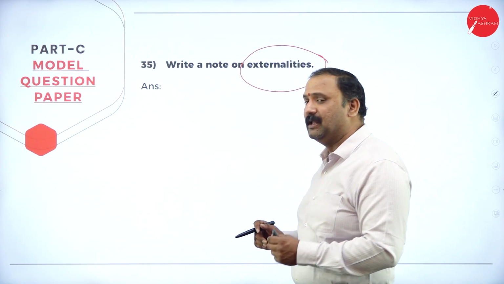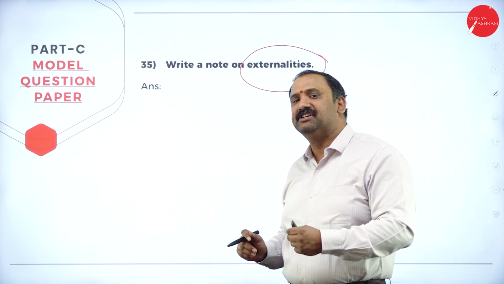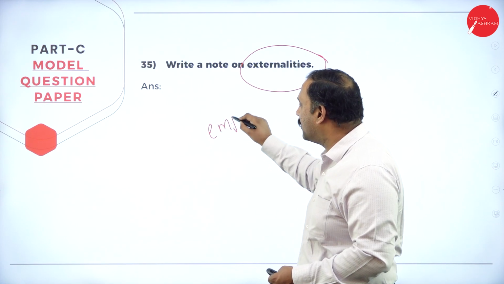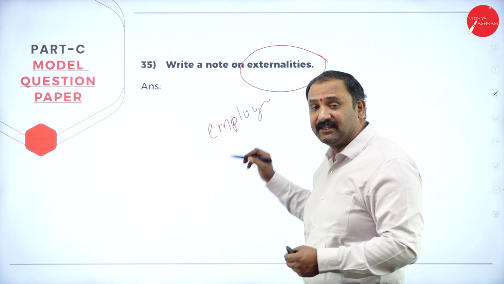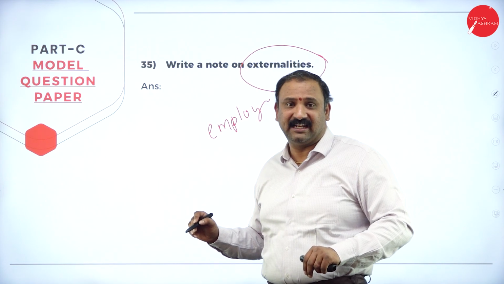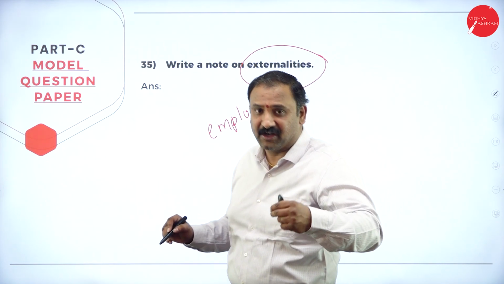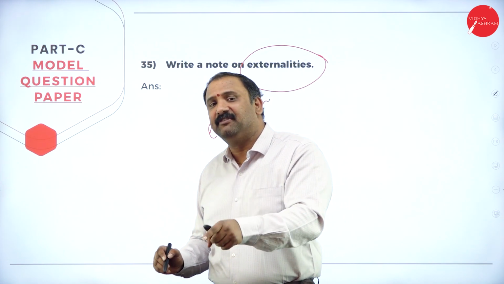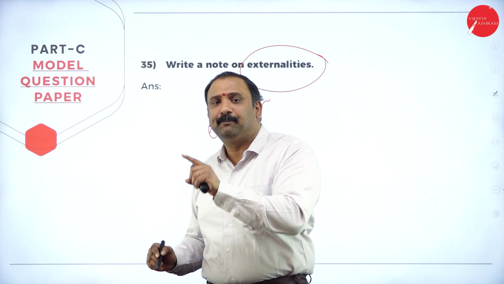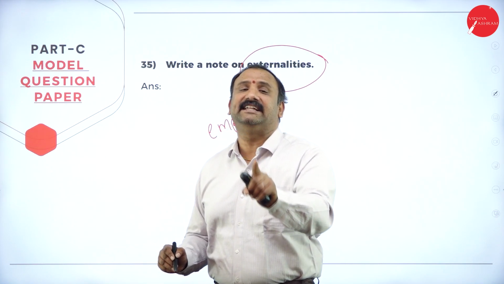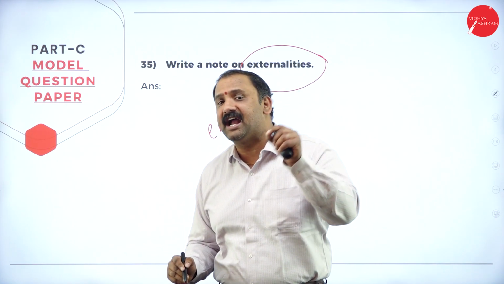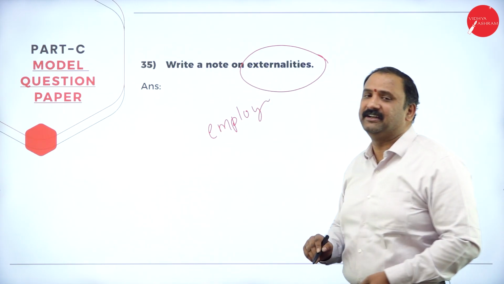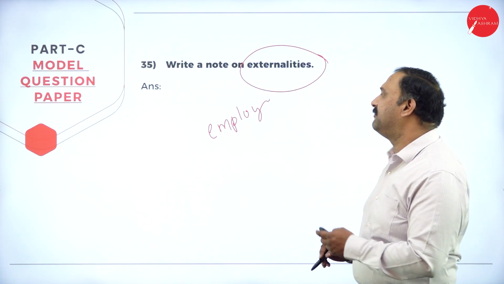Now, for example, by starting an industry, we will be able to give employment to hundreds and thousands of people in India. That is a positive externality, an external feature or factor. But on the other side, because of the industry, if the rivers or the environment get polluted, then that is a negative externality. So what is the kind of effect that is going to come out? That is what we talk about in terms of the externalities factor.